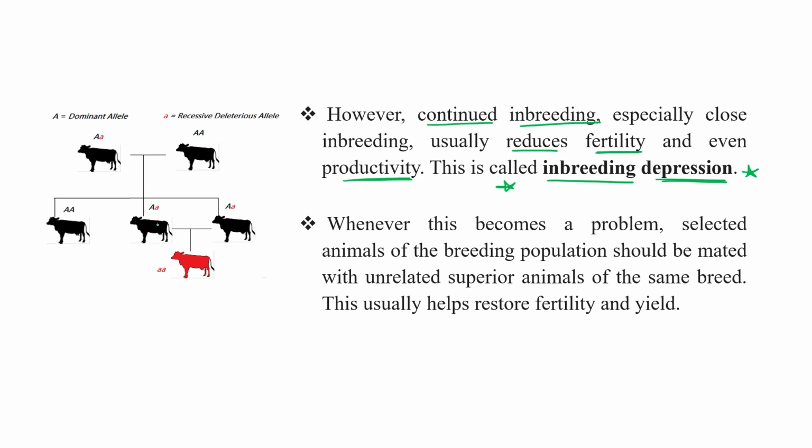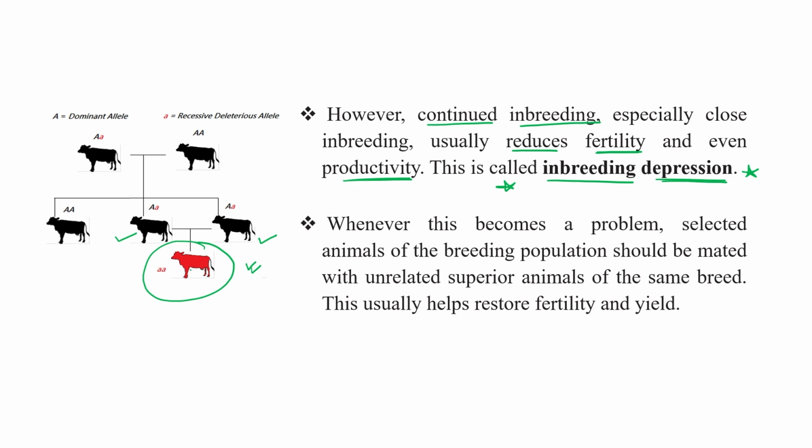Okay, gene pool. If we select this male and this female partner for further mating, then in the further progeny we will also get this type of progeny, in which both recessive genes are present. If both recessive genes, small a, are present, then this particular individual does not have that much quality of milk production, and it also reduces fertility.